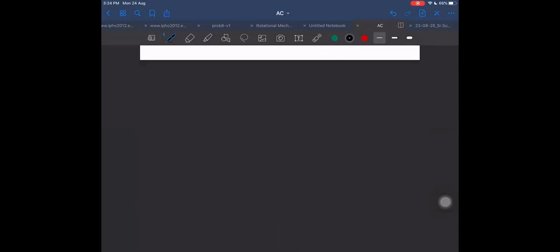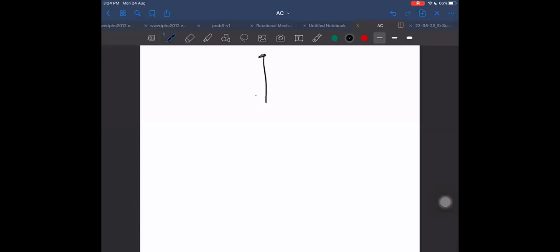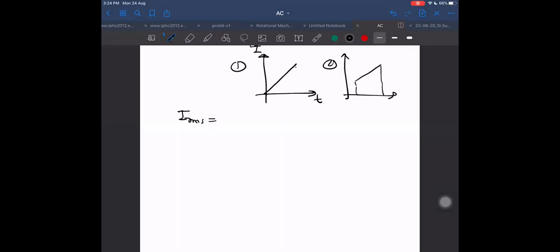How to find the IRMS value for this case? What is the IRMS value for this case? Average is easy to find for such cases. If it is a linear graph, I told you several times, average will be just initial value plus the final value divided by 2. But it is RMS I want to find out. For case number 1 and case number 2, in case number 2 it is going from T1 to T2 time. In this time interval, the current varies from I1 to I2. Find out the RMS value in both the cases.